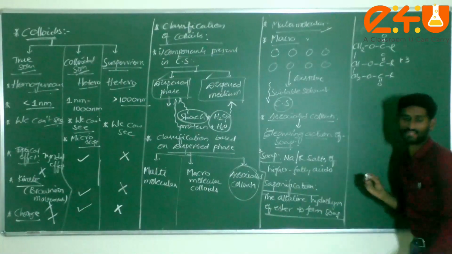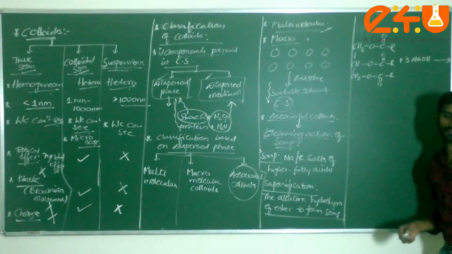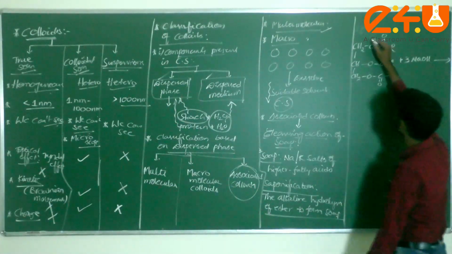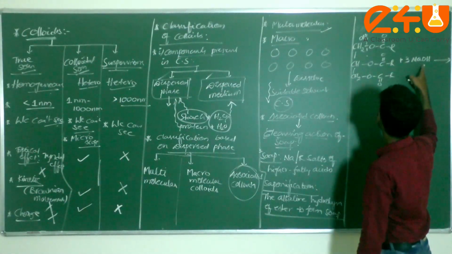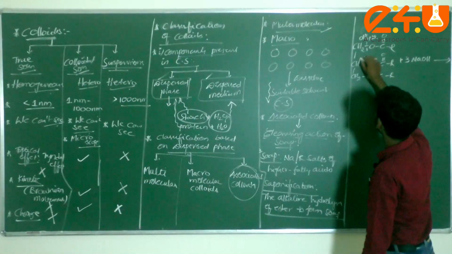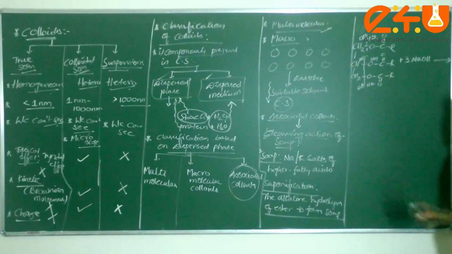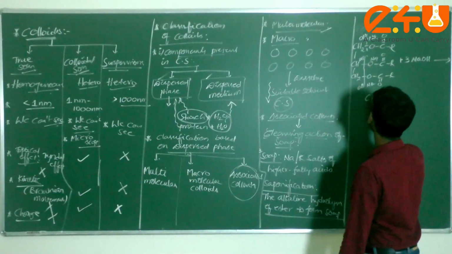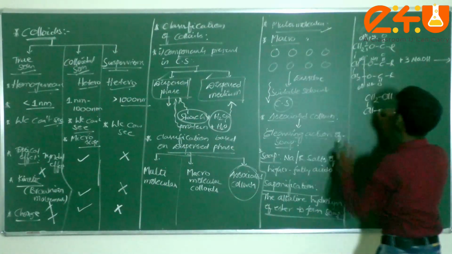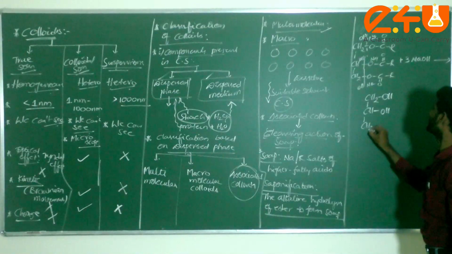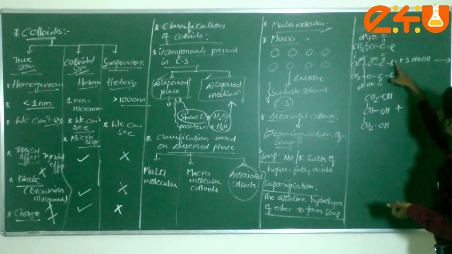The alkaline hydrolysis. That means here I am treating with alkaline solution. Am I correct or not? Treating with alkaline solution, how many moles? 3 moles. Then what will happen here? OH will come and attach here. Next, here Na, here OH, here Na, here OH, here Na. Then what product will be forming? CH2OH, CHOH, CH2OH plus RCOONa, RCOONa.